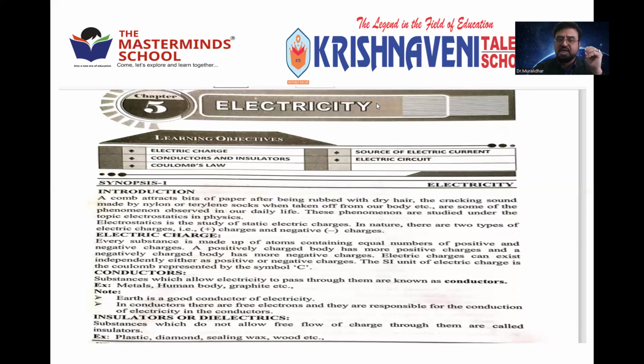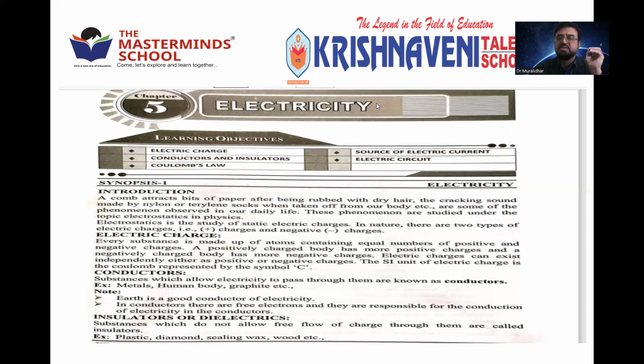There are 2 types of electric charges, positive and negative charge. Generally, an atom is electrically neutral, but whenever an electron is removed or an extra electron is added, it becomes a charged body.